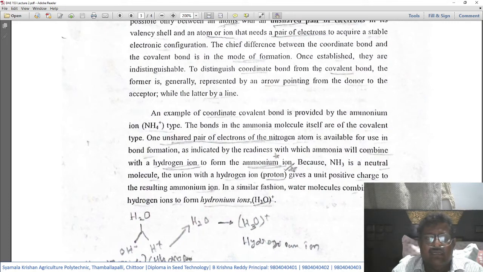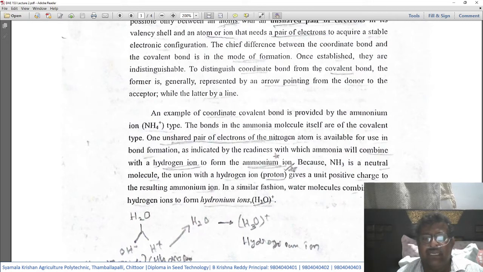There is an unshared pair of electrons in the outermost valency orbit of the nitrogen, and they are very much available for use in covalent bond formation, as indicated by the readiness with which ammonia will combine with the hydrogen ion to form ammonium ion.